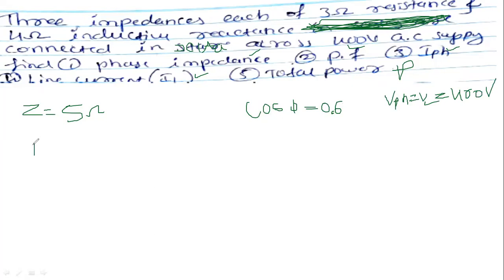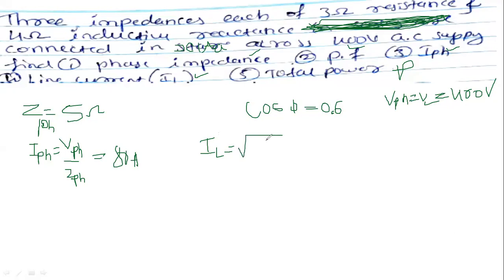So I phase equals V phase upon Z phase. Z phase equals how much you got? 5, so 80. Now you calculate IL. IL equals root 3 into I phase, because it is a delta connection.